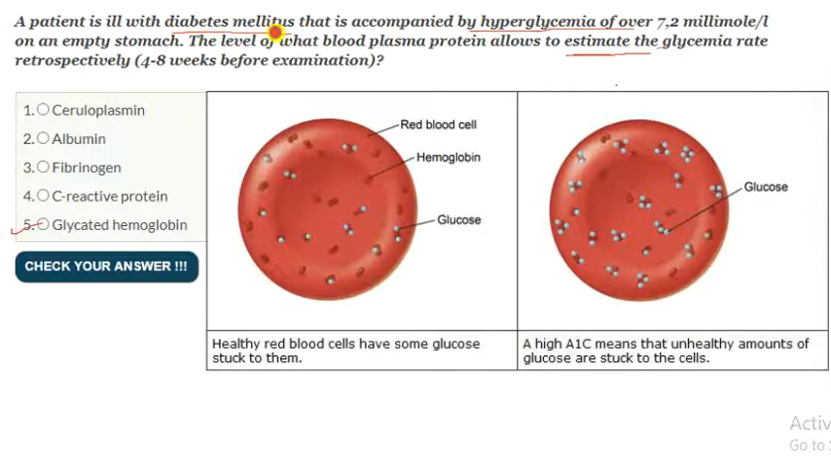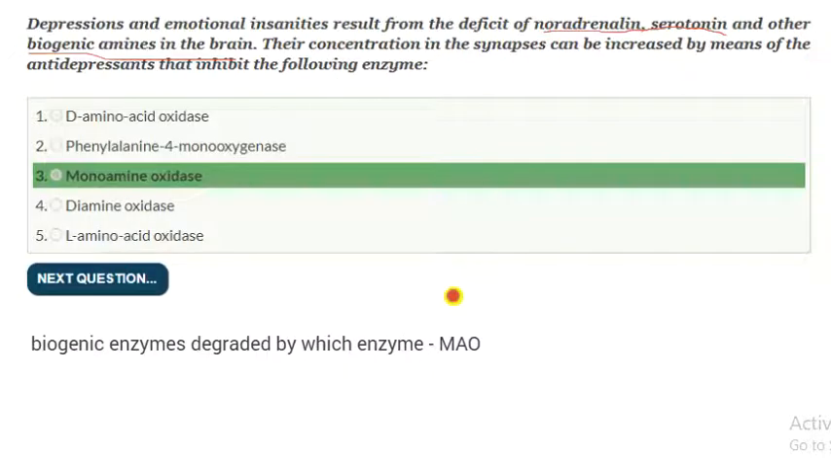They are asking, in diabetes mellitus, hyperglycemia will occur. Which lab test would you prefer? That is the glycated hemoglobin test. In normal conditions only a small amount of glucose can bind with the hemoglobin. If there is a high amount of glucose, it can bind with hemoglobin in a high range. So a high A1C means that unhealthy amounts of glucose are stuck to the RBCs. This structure is known as glycated hemoglobin.